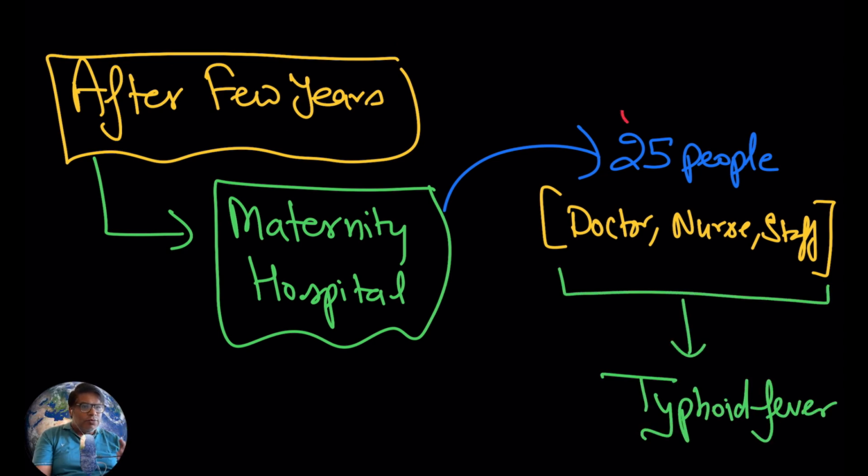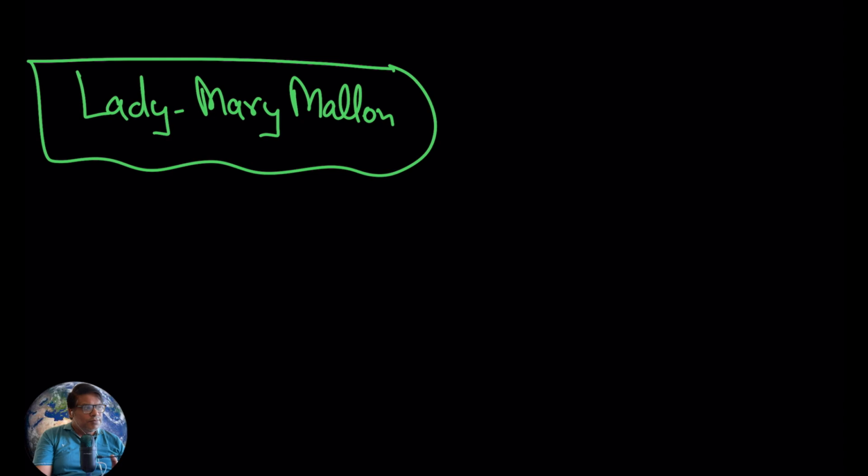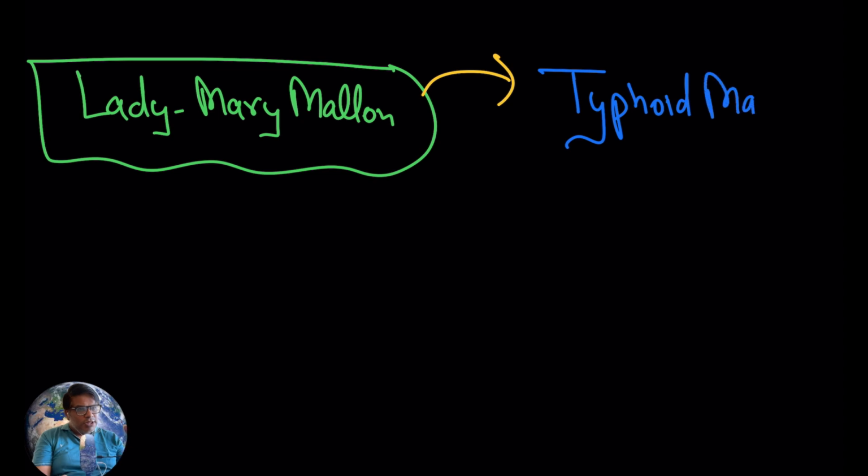A few of the individuals died, and this lady, Mary Mallon, was held responsible for that outbreak. I have told you, she was an asymptomatic carrier for typhoid. And today this lady Mary Mallon is also known as Typhoid Mary.